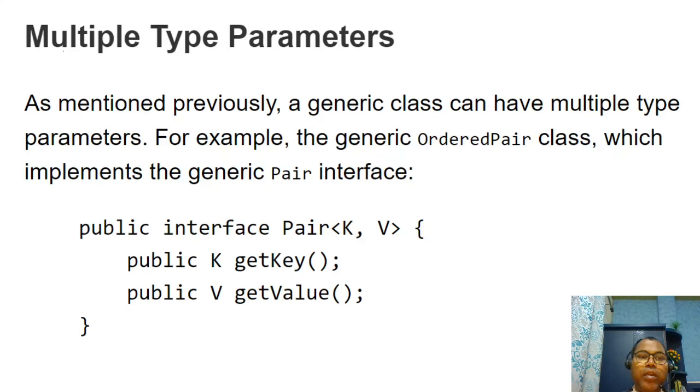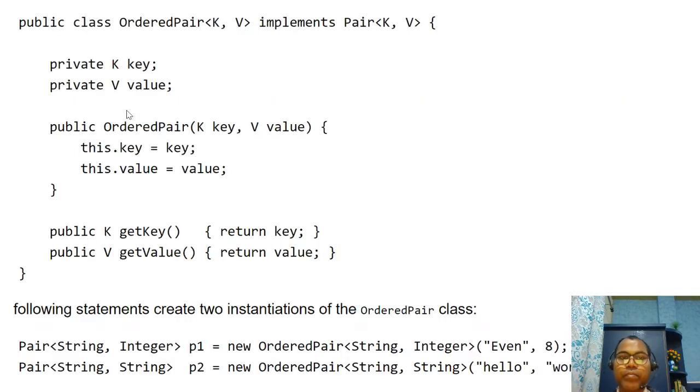Similarly, you can define multiple type parameters, for a class or an interface, anywhere. It works the same for one type, two types, three, four or more type parameters. In this example we have an interface Pair with two types, key and value.